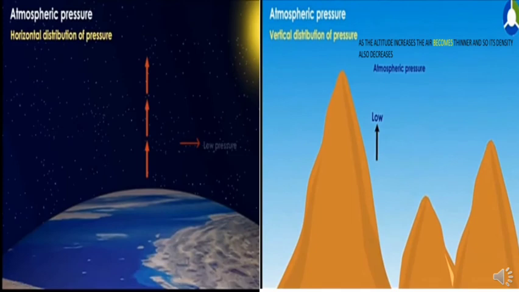Students, like temperature, air pressure also varies from place to place. As we go up the layers of atmosphere, the pressure falls rapidly. The air pressure is highest at sea level and decreases with height.